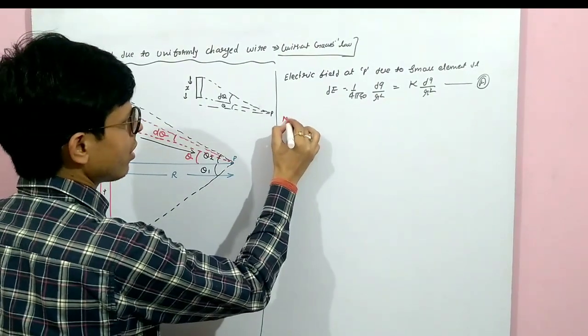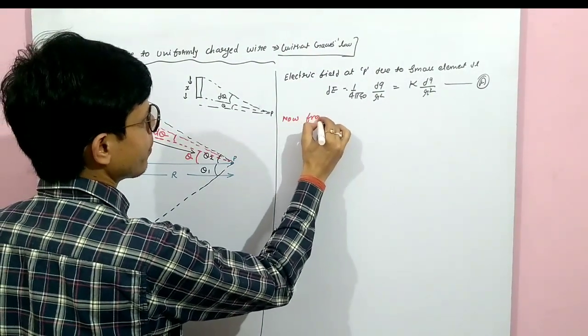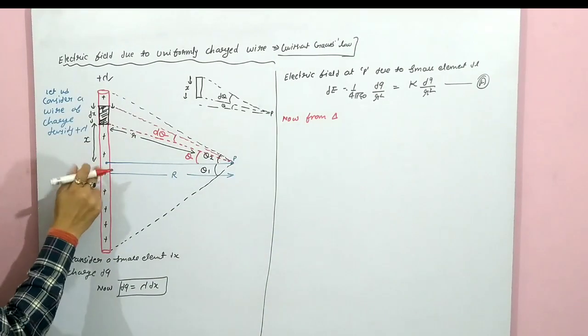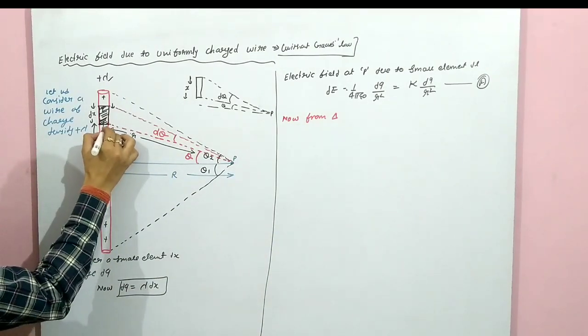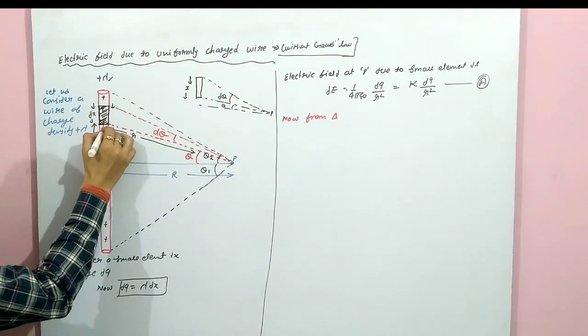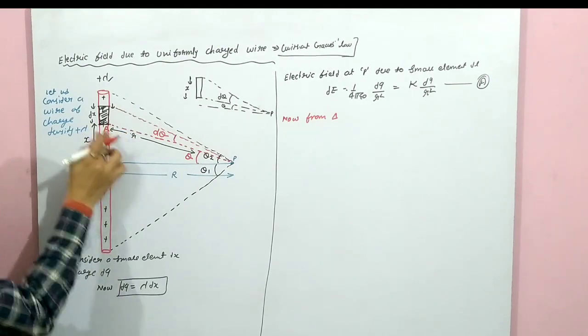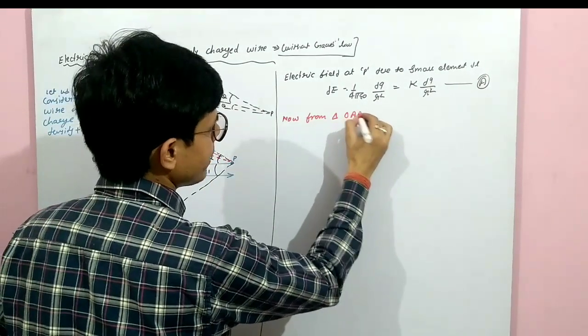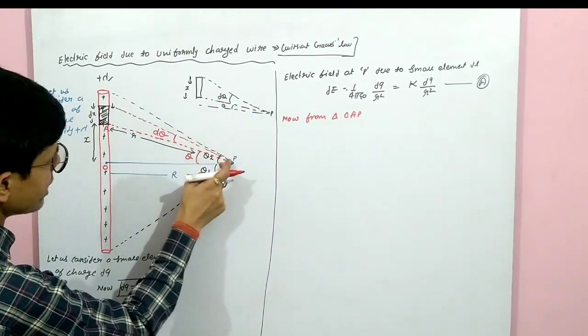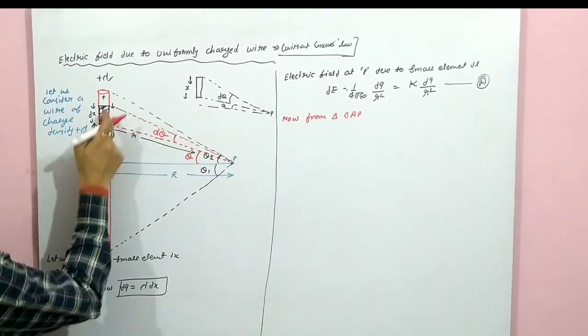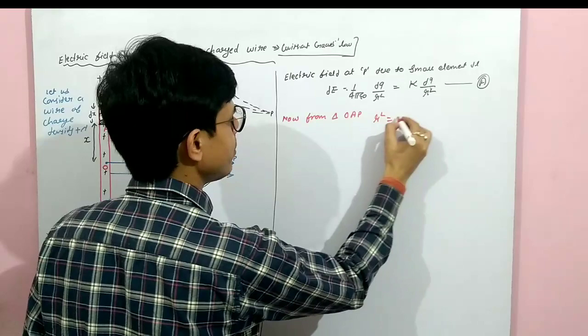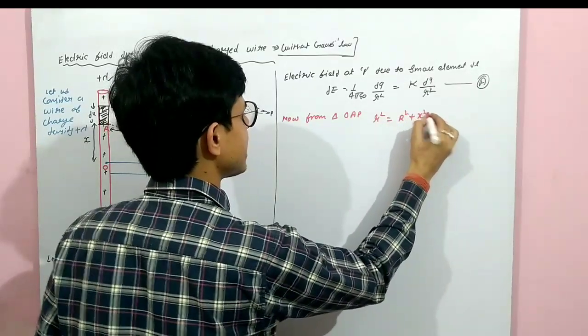Now from the triangle, this point we take as O, and the upper point as A. This is triangle OAP, with hypotenuse, base and perpendicular. So small r square will be capital R square plus x square.